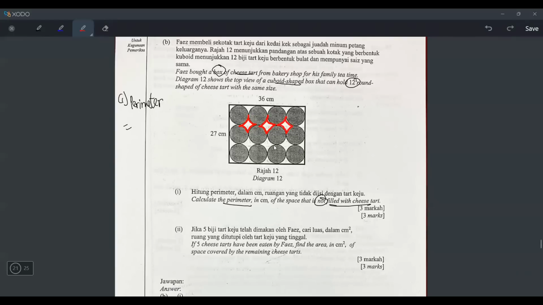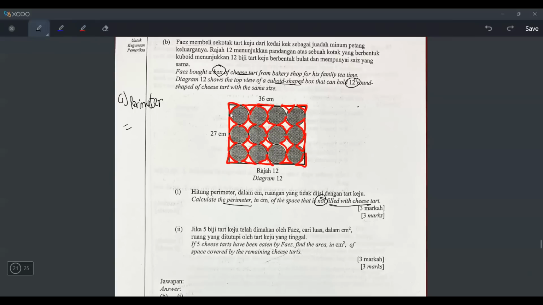Also this one, and then also this one, and then plus with what else? This one also, right? This one also the space that is not filled with cheese tart. This one also, and then plus with this one also. What about here? Here also. This one also, and so on for all of these. So the one I put in red color, these are all the space that is not filled with cheese tart.